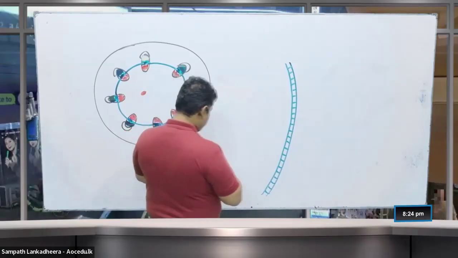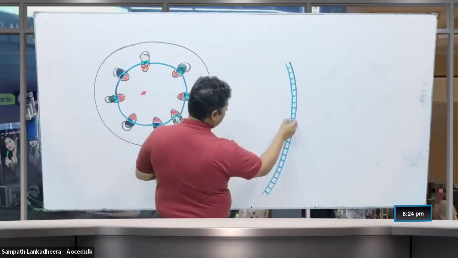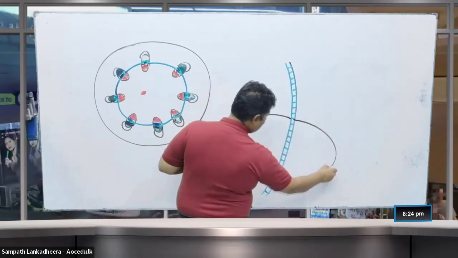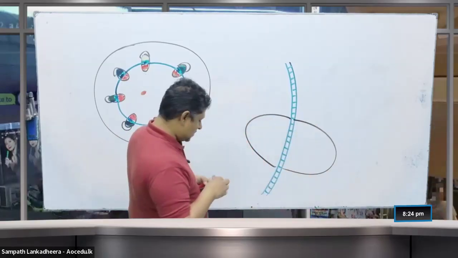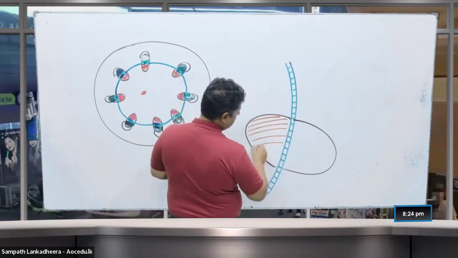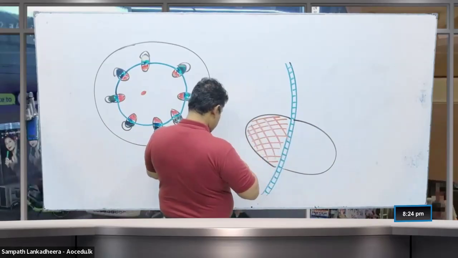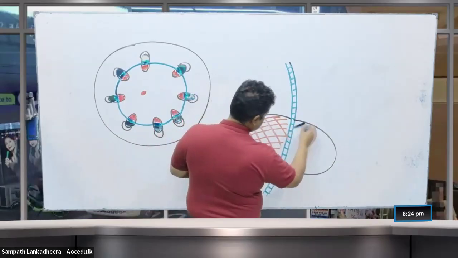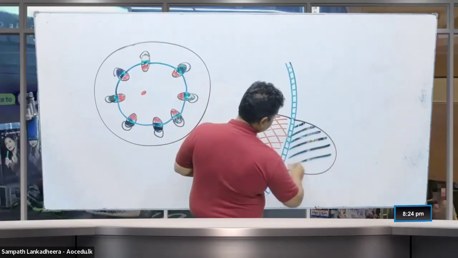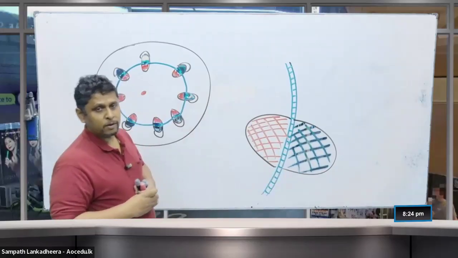So here we can see the xylem and the phloem. They now sit close together. This is the primary xylem. And here we can see that the primary phloem is present. This is the primary phloem.